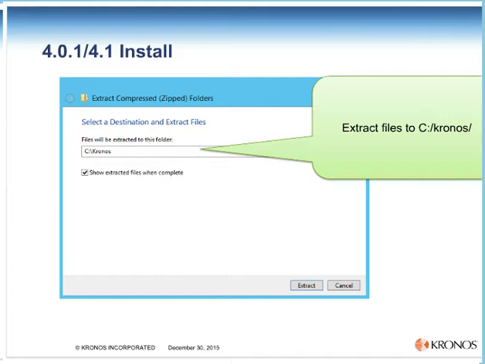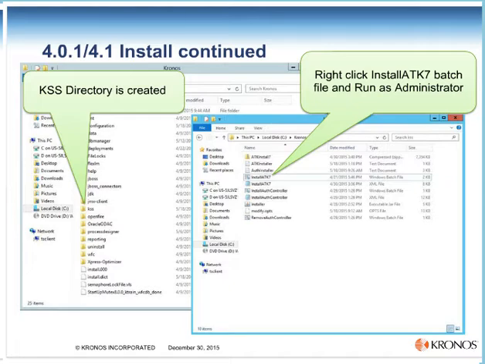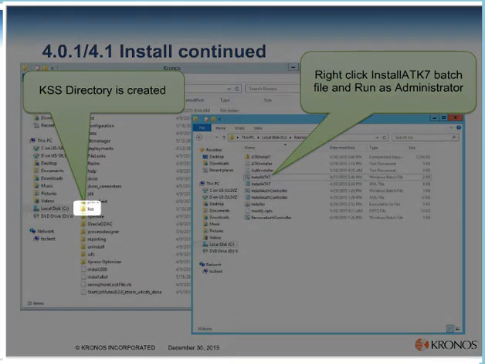After extracting the files, you will see that a KSS folder has been created. Inside of that KSS folder there is an install ATK 7 batch file. Locate the file, right-click on it and click Run as Administrator.